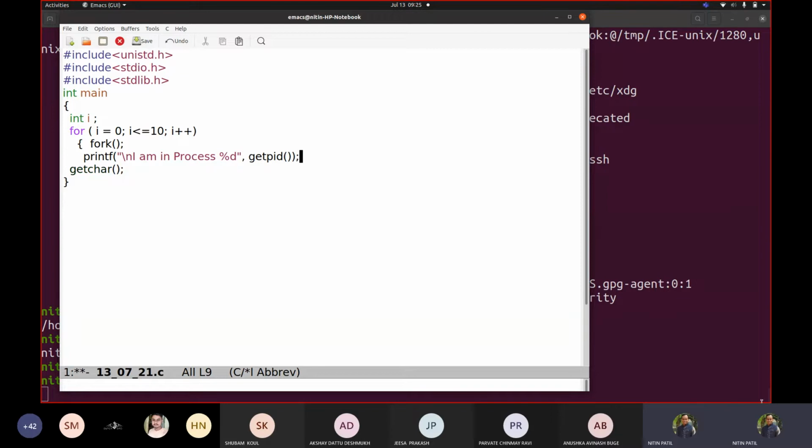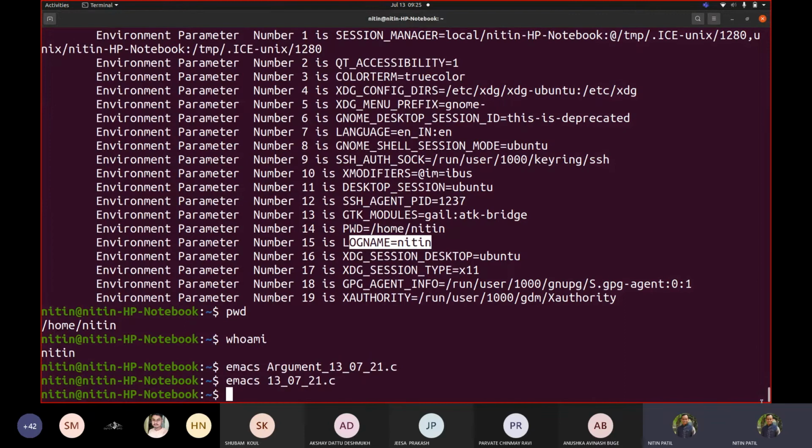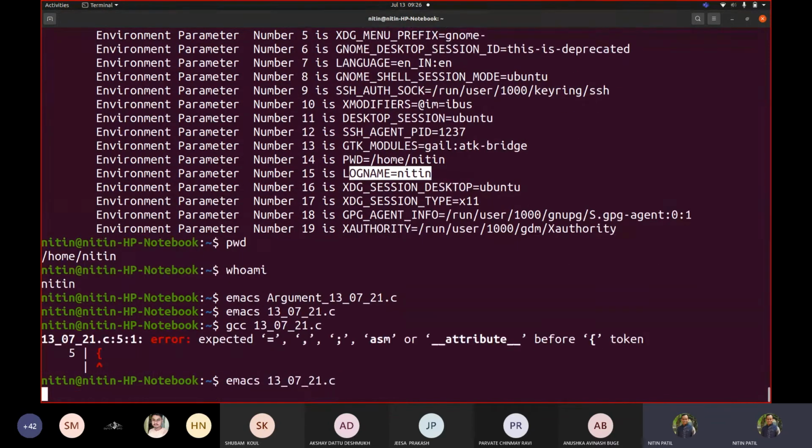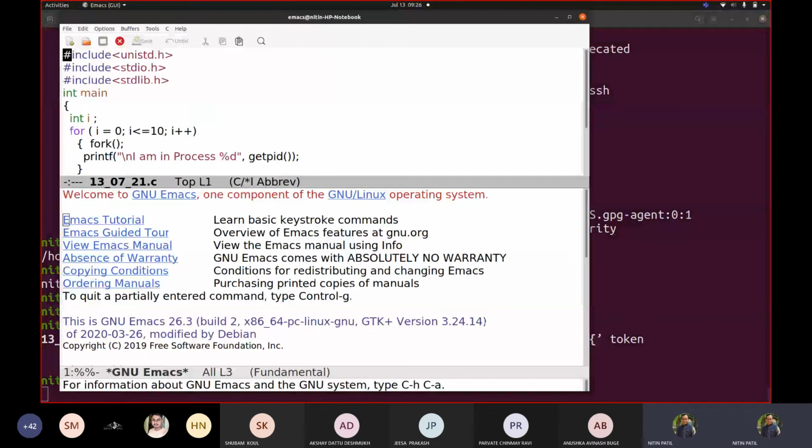Fine. So let us write code like this. Okay, and hopefully this code will work. 13.7.21. Oh, sorry. I don't know why.